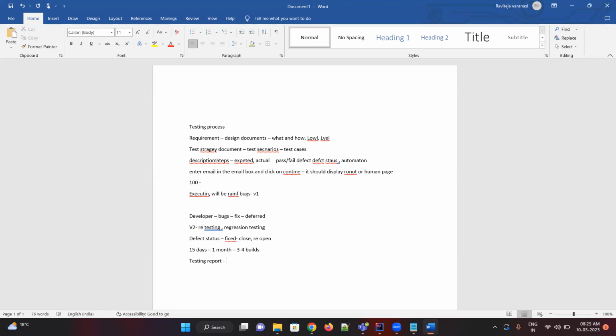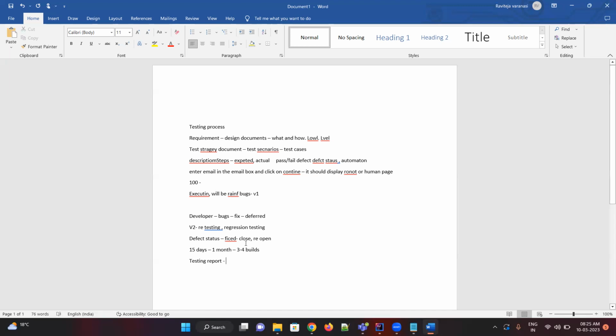The testing report is what we did: what the bugs are, how many builds we have tested, what issues we observed. Everything is in one testing report. This report safeguards us, because once it is released to production, which means the real environment, if any people face an issue, that's very critical.